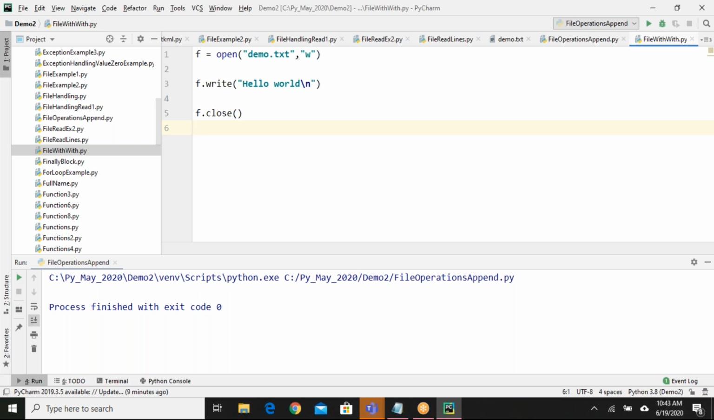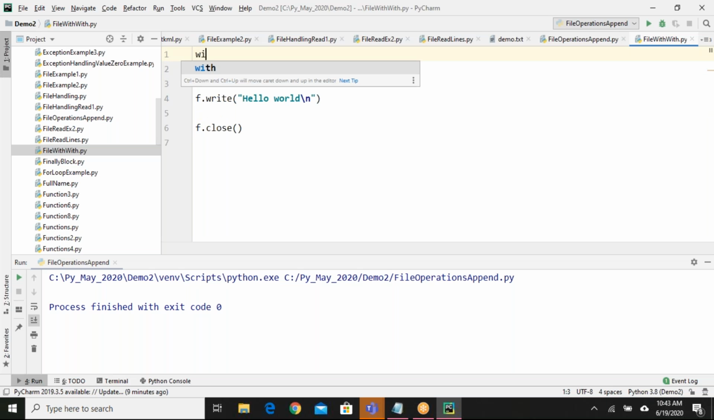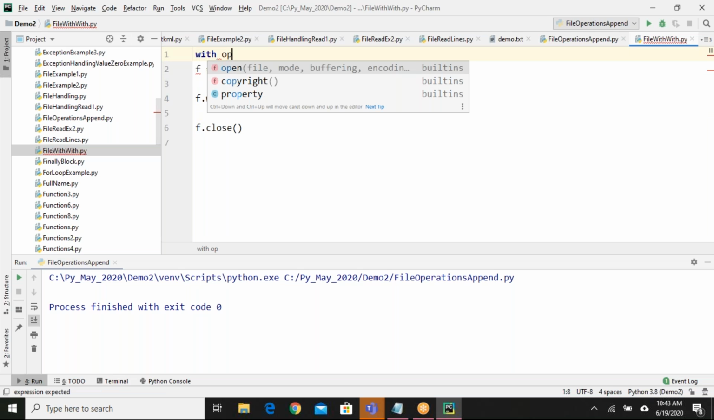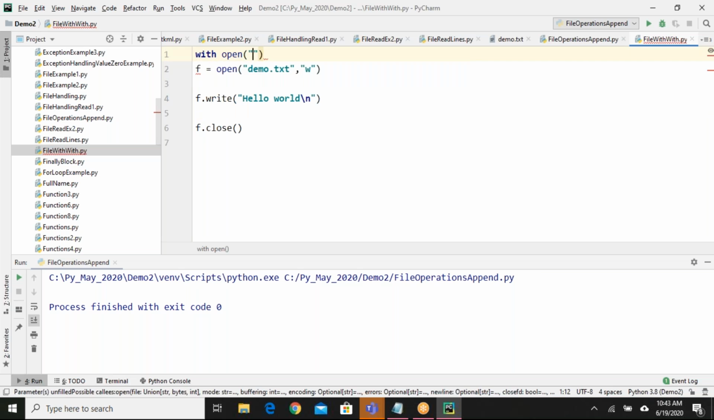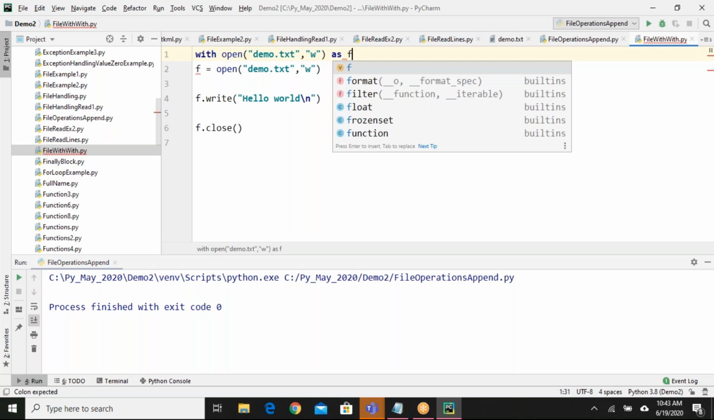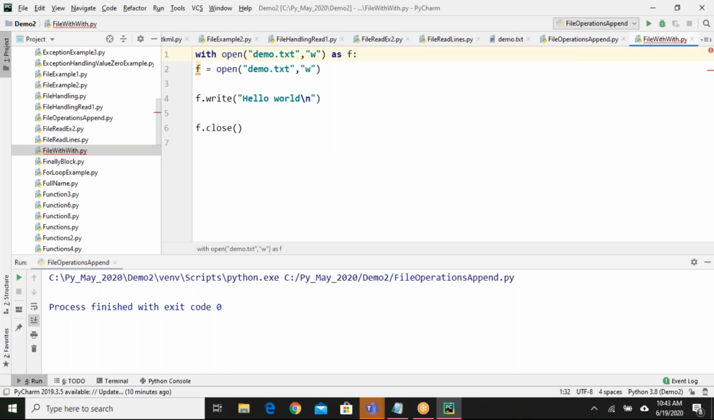There is another way we can do it without writing f.close, and that is using the with operation. So how to do that? Let me write the code. The same code I'll write: with open demo.txt, and I want to do it in write mode, as f. Okay, this works like one block.